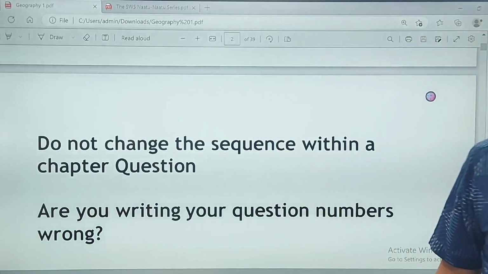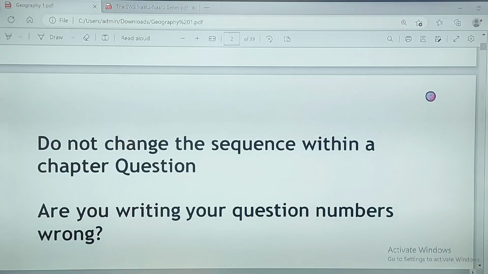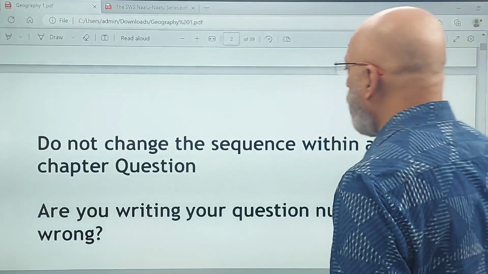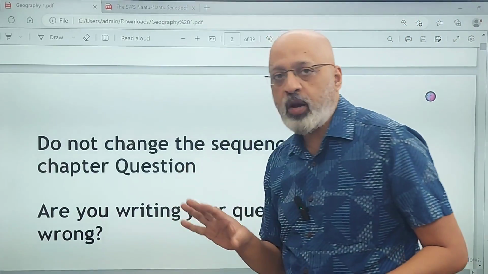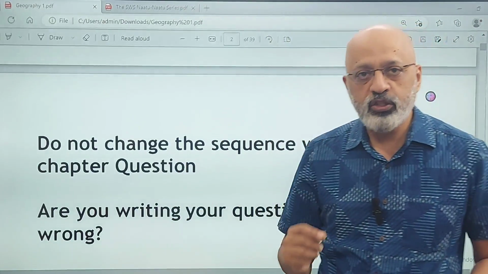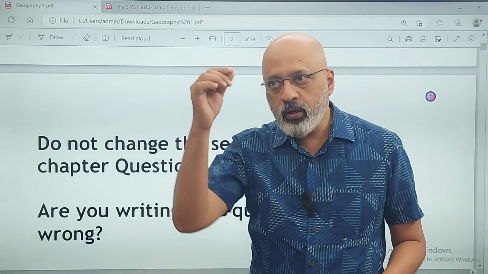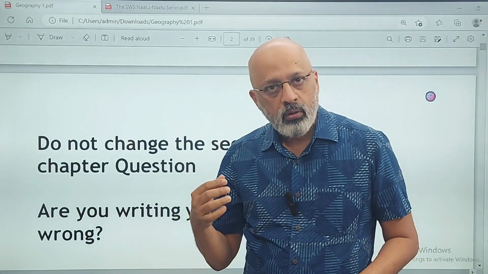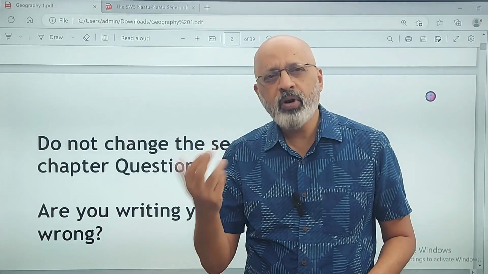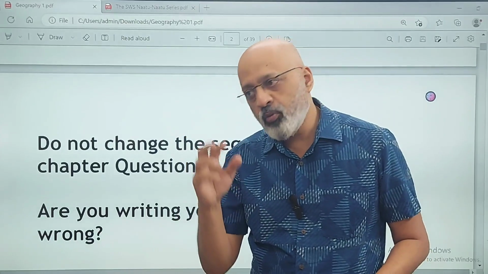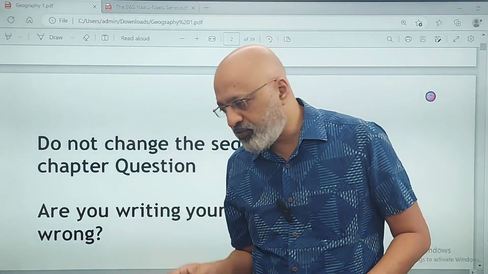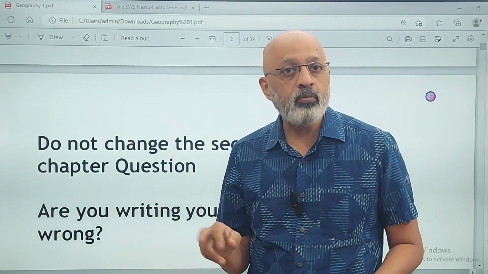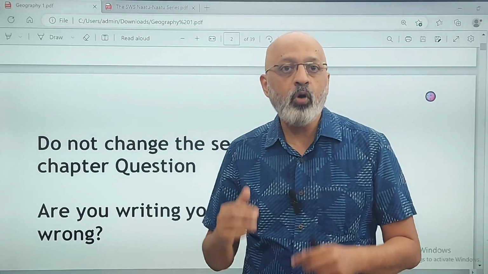This is something very important, which many students make a mistake with, and that is something which you should most definitely avoid. Do not change the sequence within a chapter question. If you have chosen transport, then go from 1, 2, 3, 4. Yes, there will be 4 questions, there won't be a 5th, but even if a 5th is there, go in the same order. Don't start with the 4th, go to the 2nd, then come to the 5th, then go to the 1st, then come to the 3rd. Don't do that. Go in the same order.